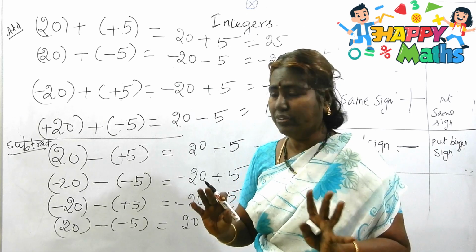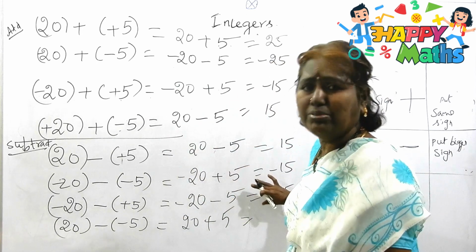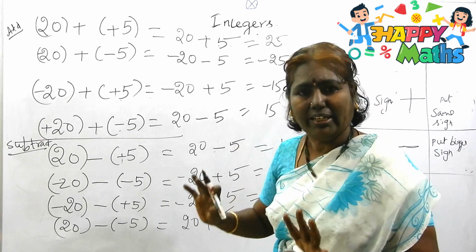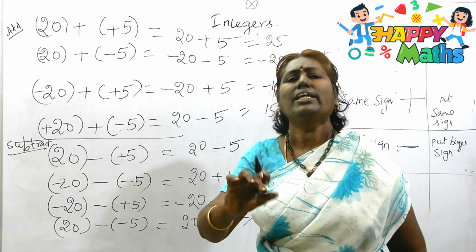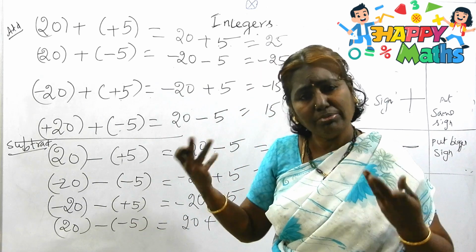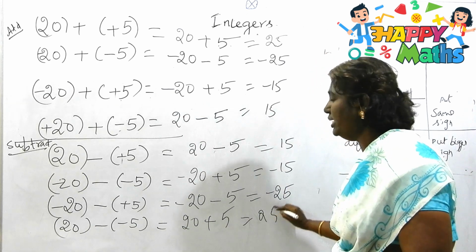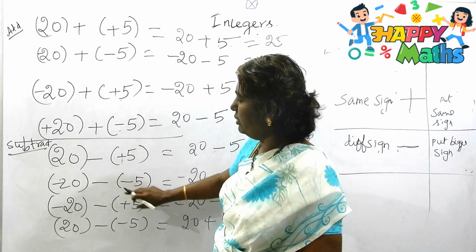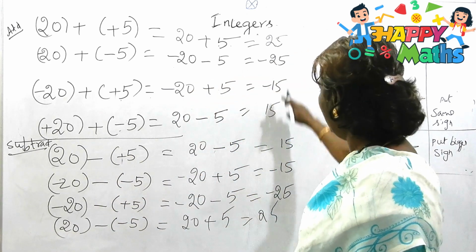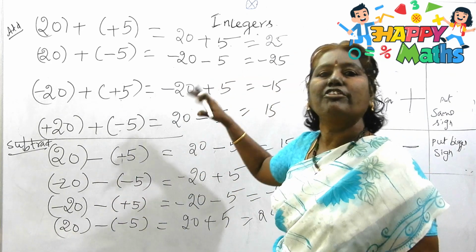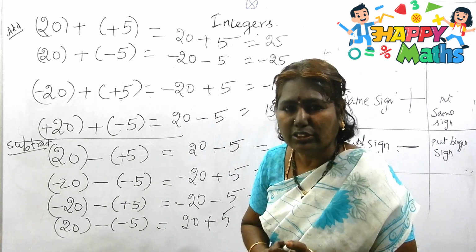So I think you will never forget. Same sign, add, then the same sign only will come. Different sign, subtract. When you subtract only, you may get confusion about which sign. That means the greater number's sign. Whichever is greater, that sign will come. So 20 plus 5, 25. See, the same type of numbers, because of the sign outside, I am subtracting. All the answers we are getting are different. So I think it will be very clear to you.